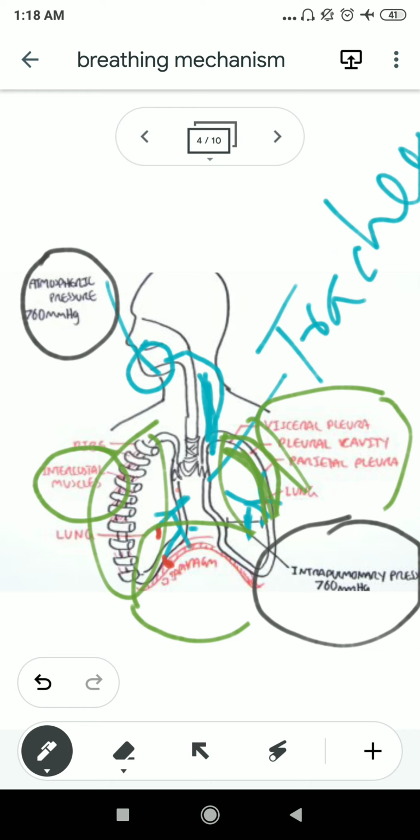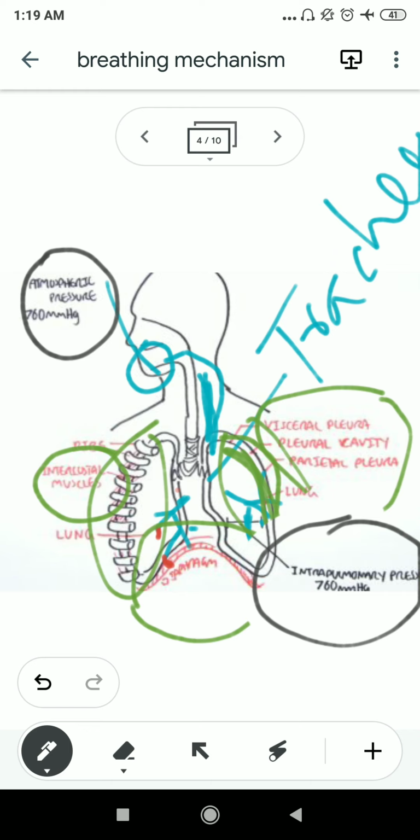Otherwise, due to the huge pressure of the atmosphere, we would collapse. So in normal condition, the atmospheric pressure and the intrapulmonary pressure are both the same, which is 760 mm Hg.